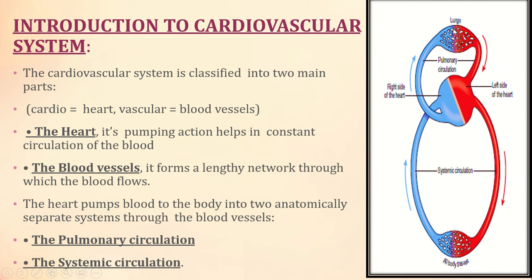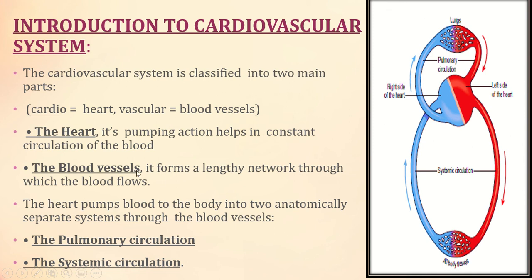From there the oxygen-rich blood is carried to the heart, and from the heart the oxygen-rich blood is carried to all the parts of the body, and from the tissues the deoxygenated blood is carried to the heart. So this is systemic circulation, and this is pulmonary circulation.